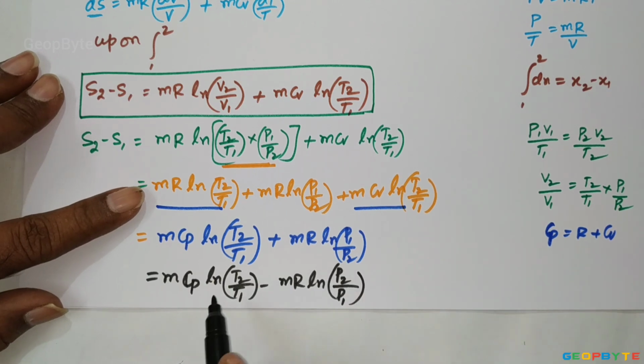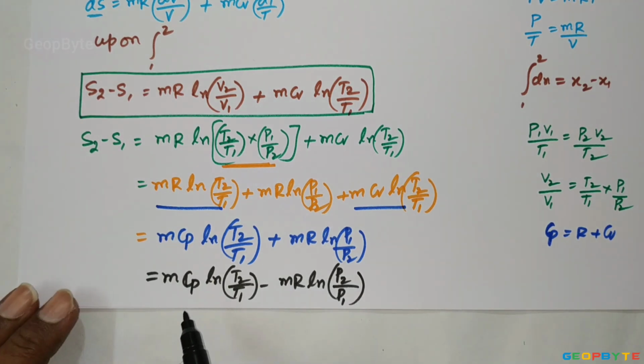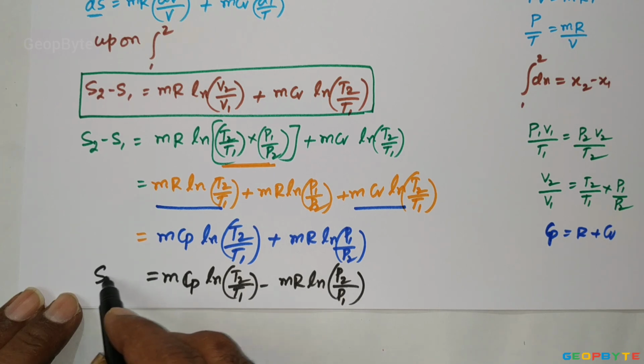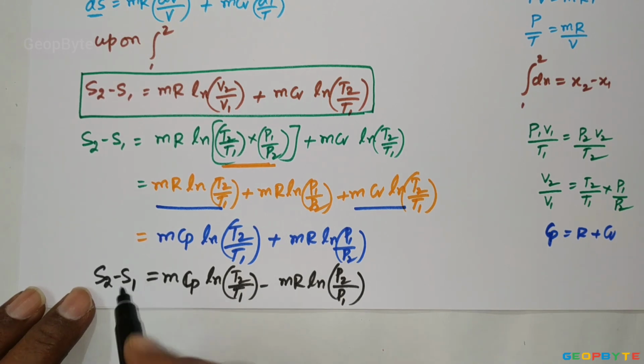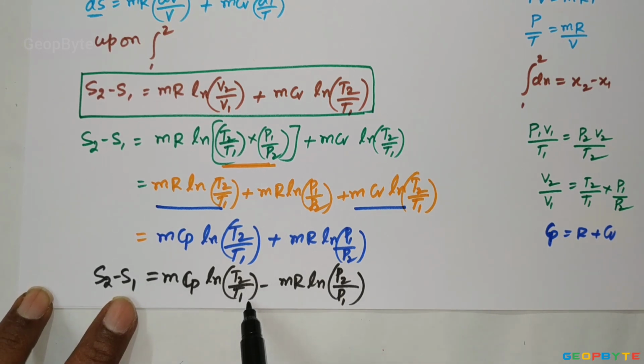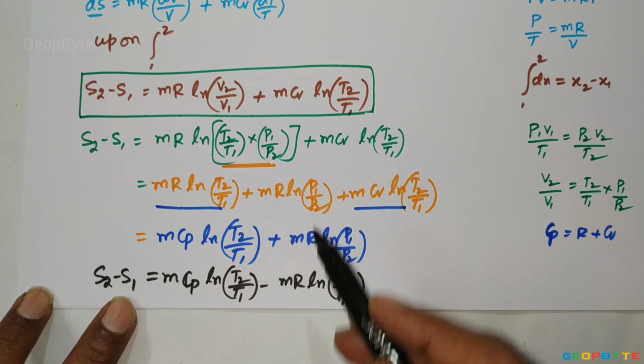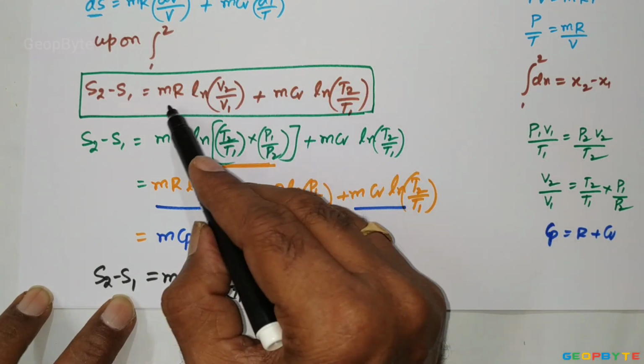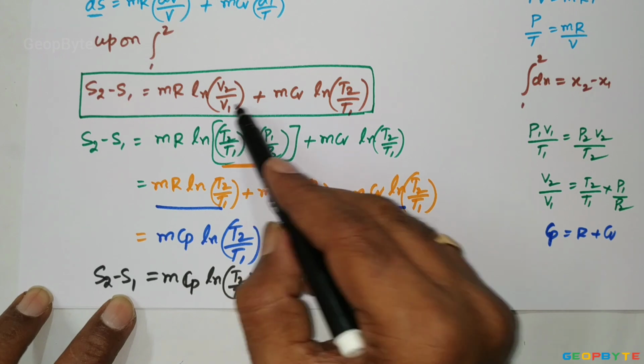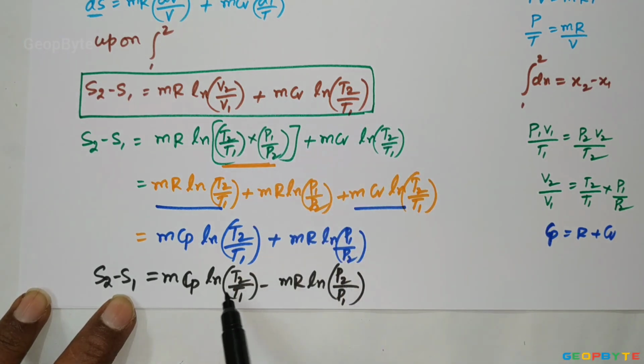This is one more relation for finding the change in entropy of an ideal gas in a closed system, in terms of temperature and pressure limits, whereas the earlier relation is in terms of volume and temperature.